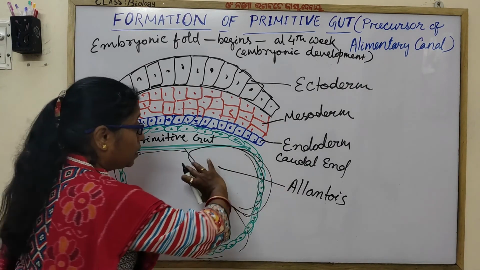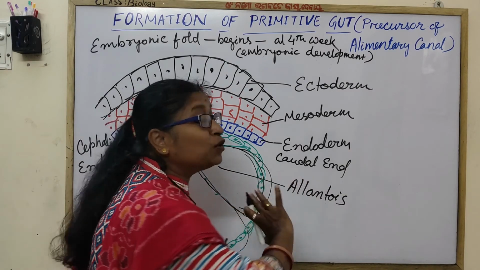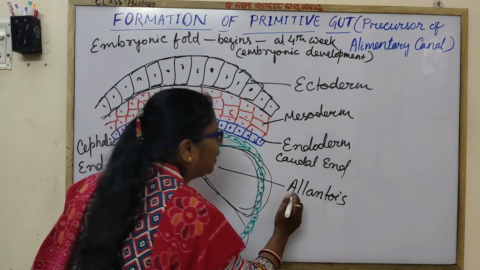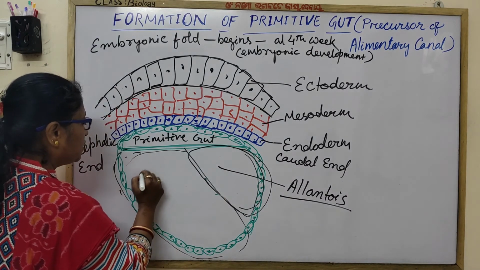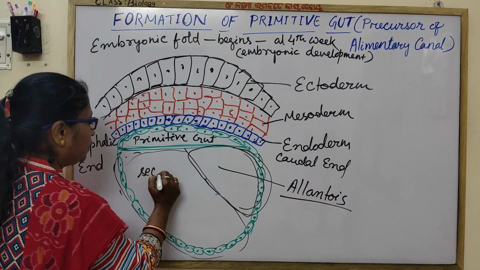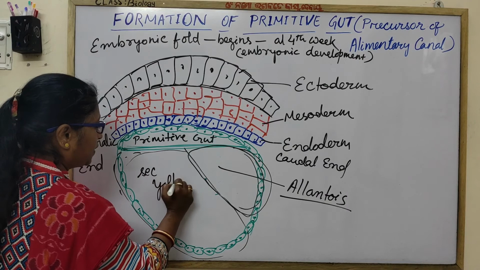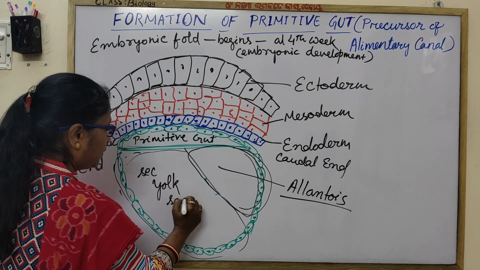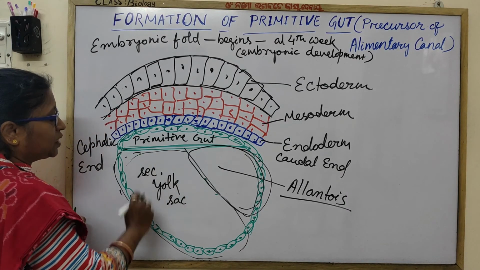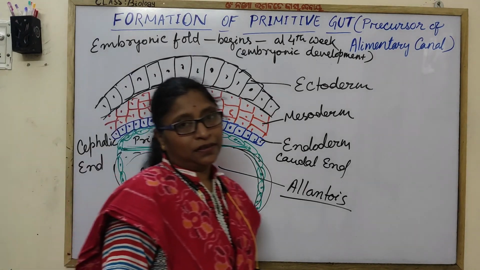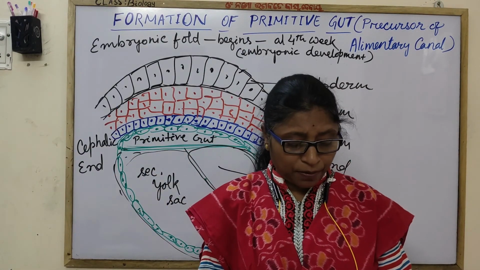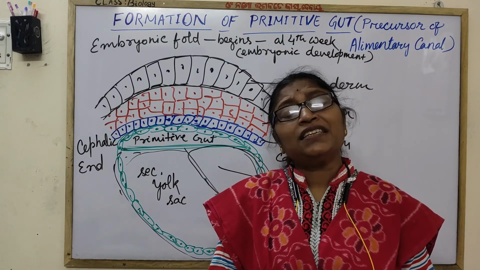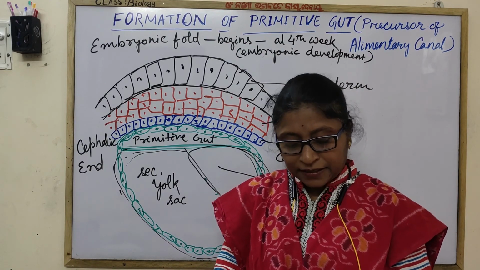After the caudal outpouching forms the other extraembryonic membrane, allantois, the secondary yolk sac is developed. How these proper extraembryonic membranes are developed, we will discuss in the next topic, extraembryonic membrane.